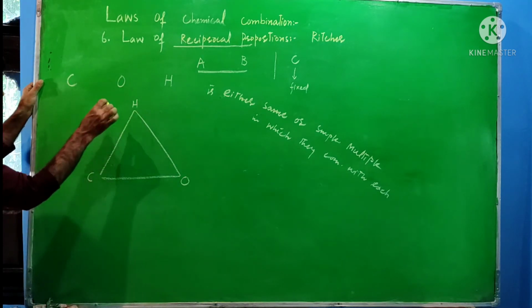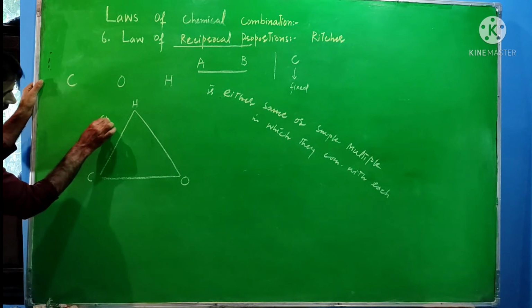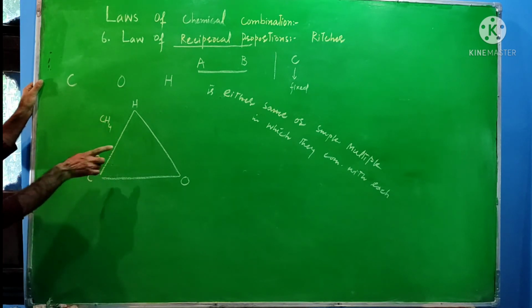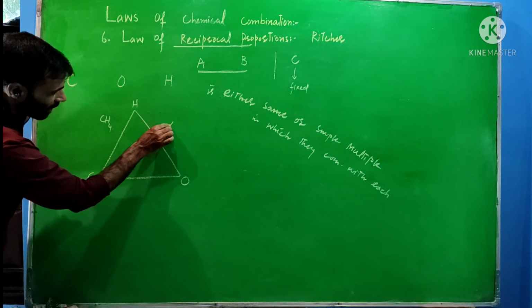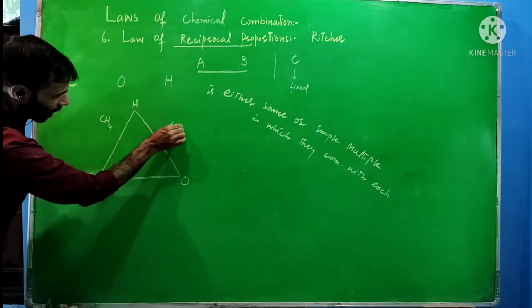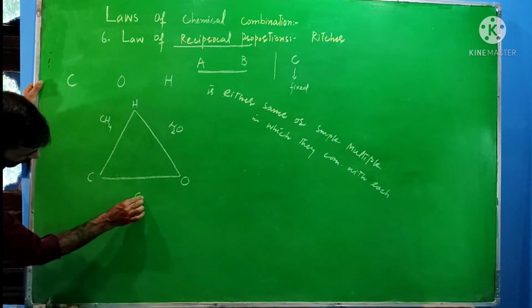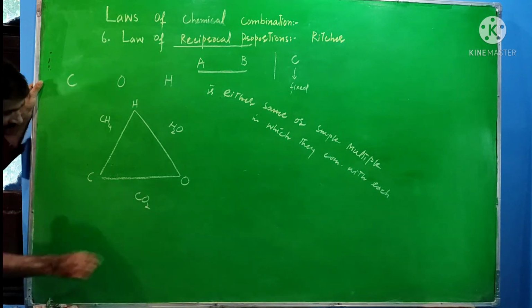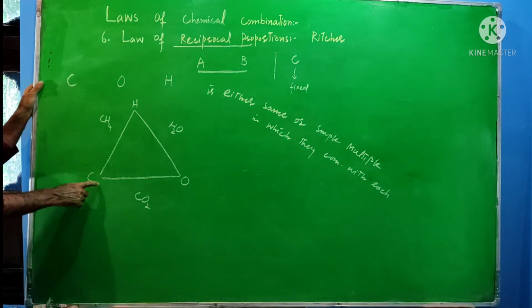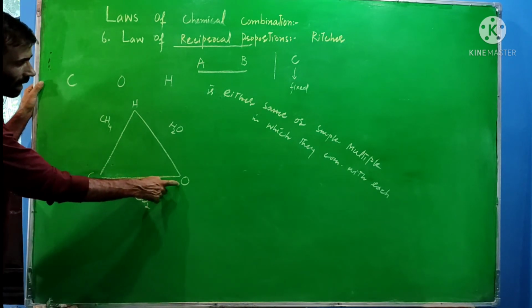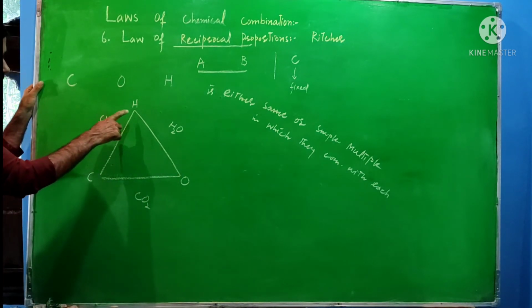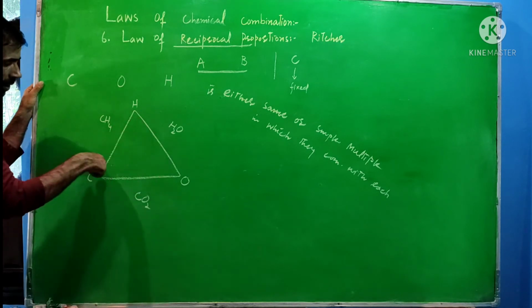Carbon and hydrogen, when they react with each other, form methane. Hydrogen and oxygen form water. Carbon and oxygen form this compound. So these two elements separately combined with this element, forming their respective compounds.